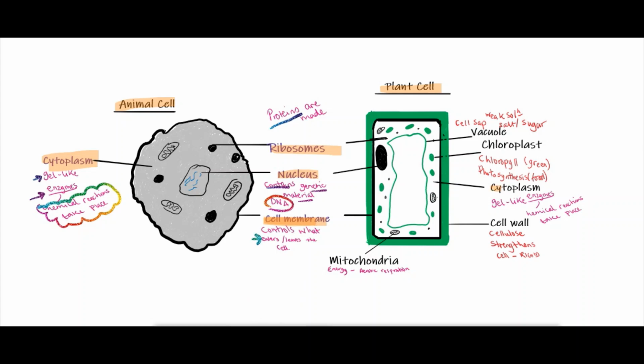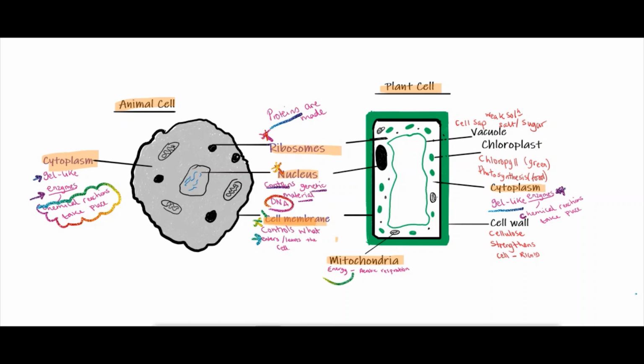The plant cell also has cytoplasm. We know that the cytoplasm is the gel-like structure containing enzymes where chemical reactions happen. It also has ribosomes. The plant cell also has a nucleus and a cell membrane. And finally, for both animal and plant cell, we have mitochondria.